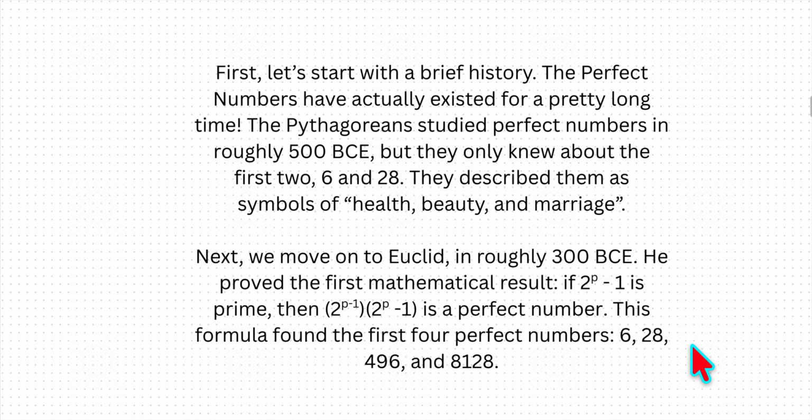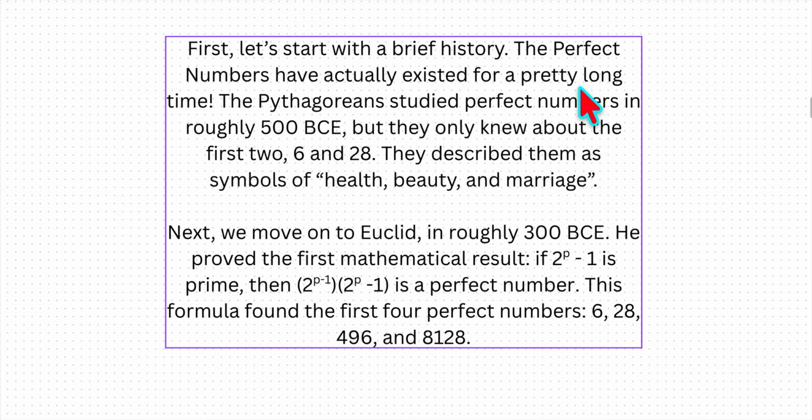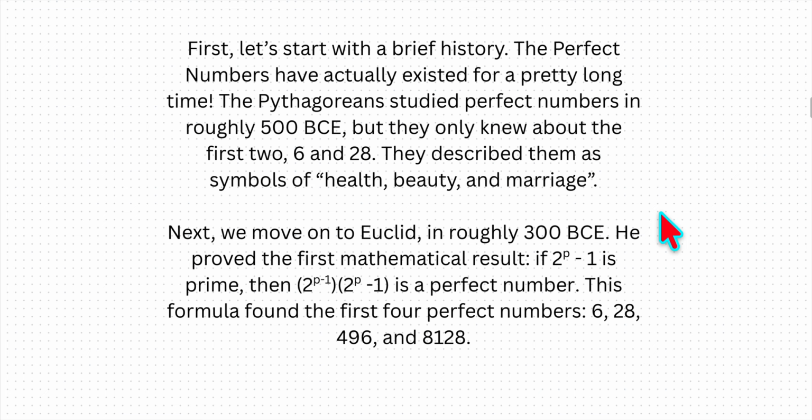First, let's start with a brief history. The perfect numbers have actually existed for a pretty long time. The Pythagoreans studied perfect numbers in roughly 500 BCE, but they only knew about the first two, 6 and 28. They described them as symbols of health, beauty, and marriage.